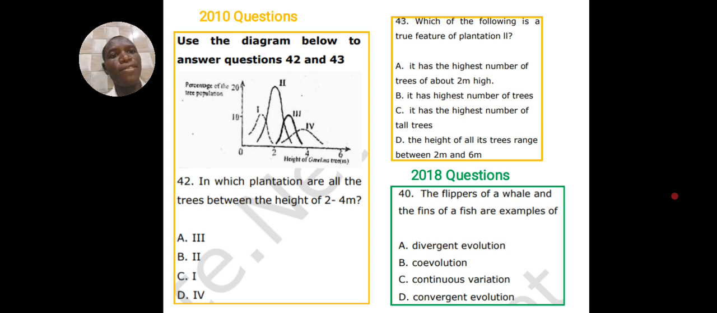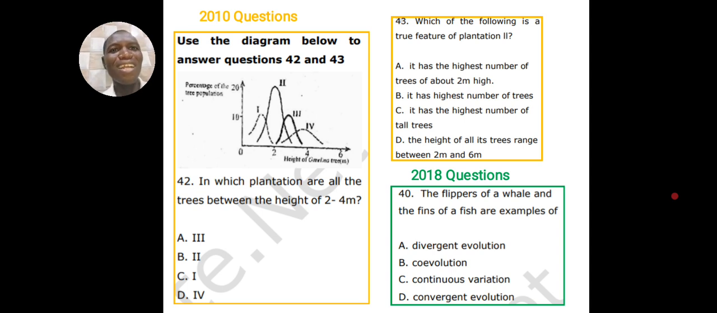So look at these graphs. We have the percentage of tree population and then we have height of the tree. So we have number 1, we have 2, we have Roman number 3, we have Roman number 4. I hope you can see that very clearly. So the first question says, in which plantation are all the trees between the height of 2 to 4 meters? Is this not too simple, for God's sake?